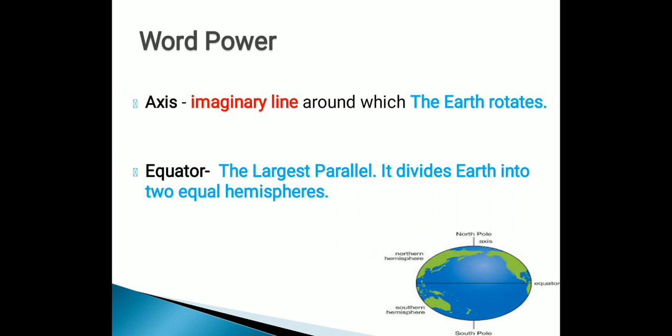Now, these are word powers that you have to learn. These are the new terms, and you should know their meanings. What is axis? Imaginary line around which the earth rotates. What is equator? The largest parallel, which divides the earth into two hemispheres. And what are the hemispheres? Northern hemisphere and southern hemisphere.